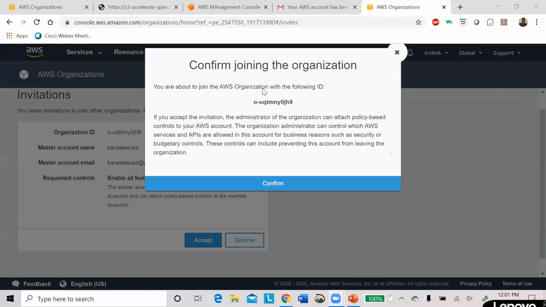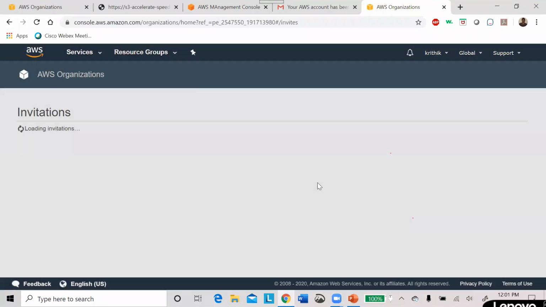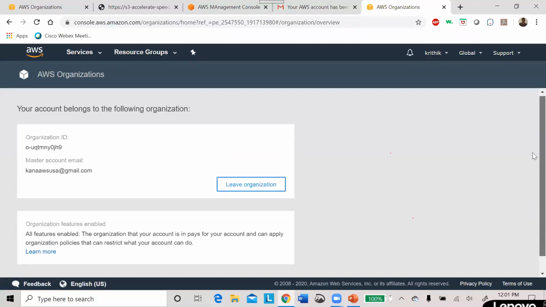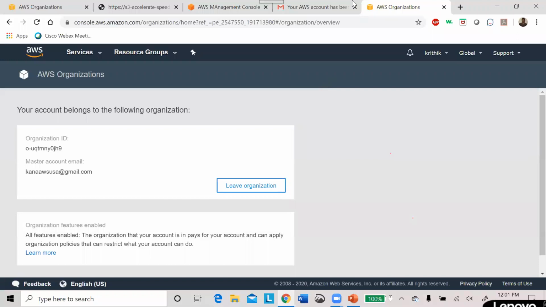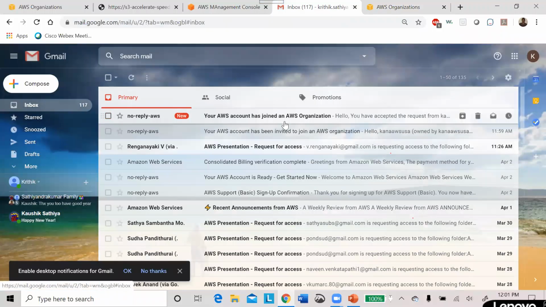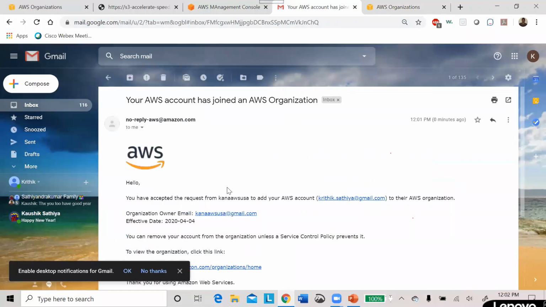You're about to join the AWS organization with the following ID. Yes, confirm. You can leave the organization you have accepted, it's up to you. But now you have accepted your invite. After that you got one email: you have accepted the request to add you into their organization, effective from this date.